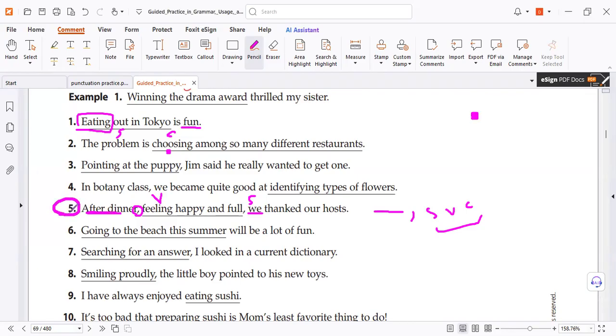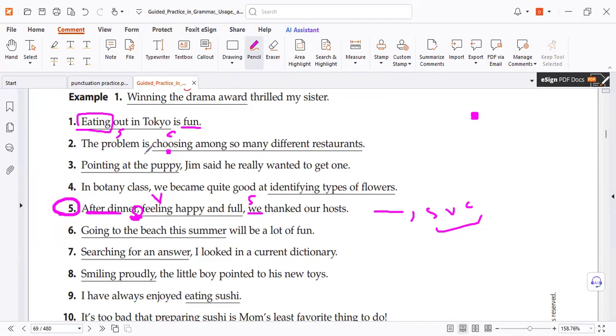Now let's revise. Sentence number 5. Why do we have a comma here? Because the writer starts the sentence. Wait, how did we go to number 5? Yeah, we have number 5 now. We have a comma here. Why? Because the writer starts with. No, are you sure? No, you were on number 2 a couple of things ago.